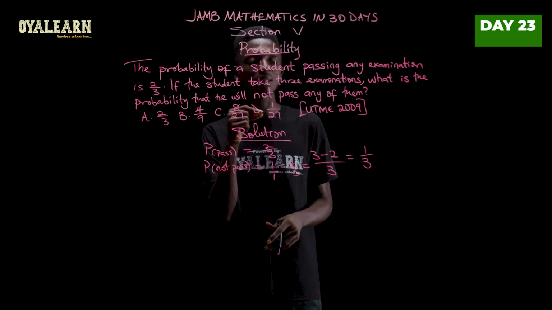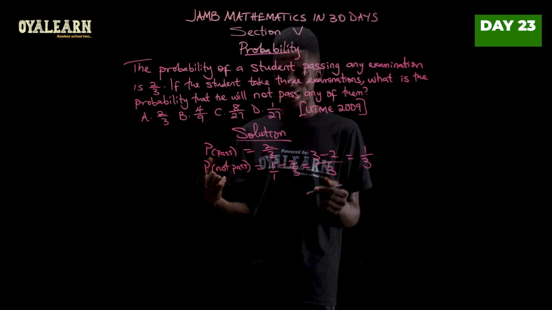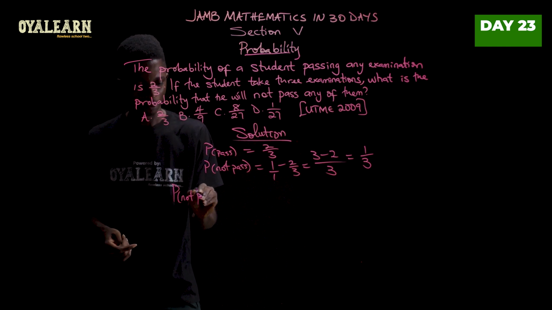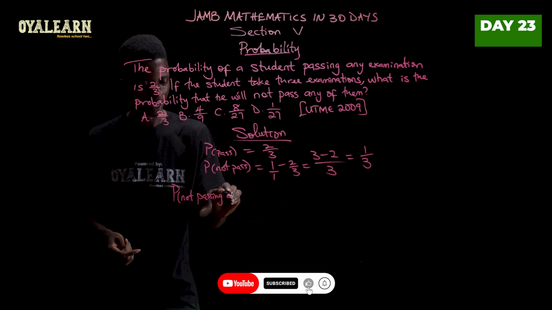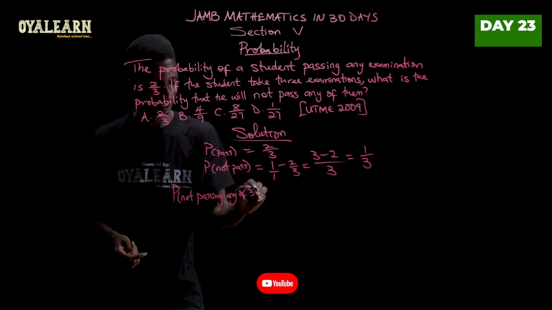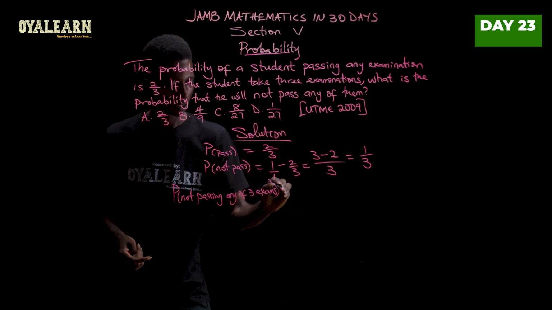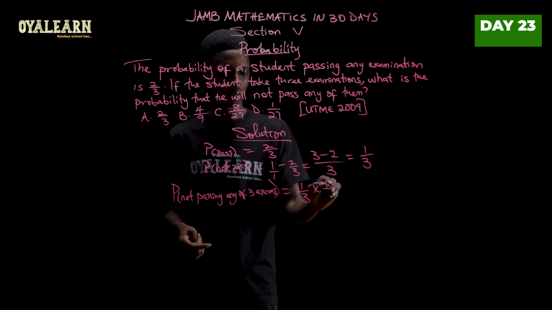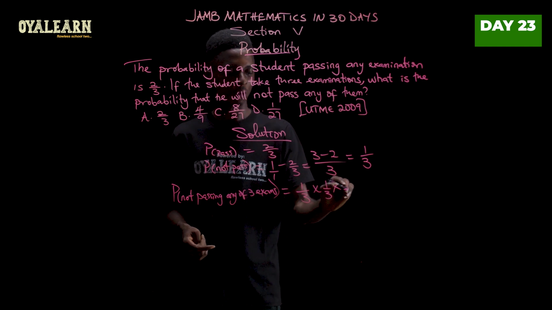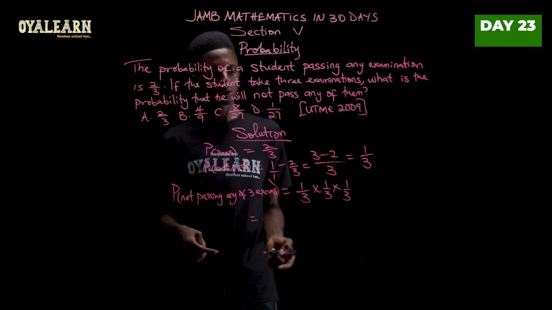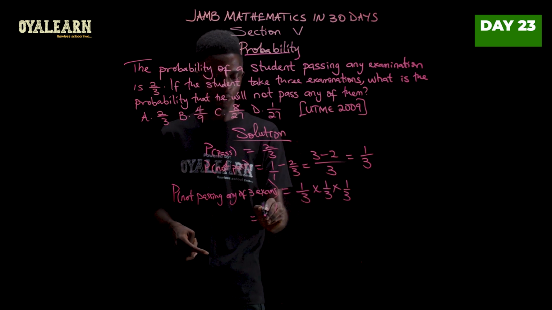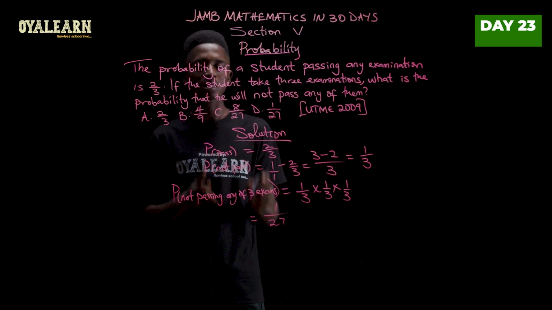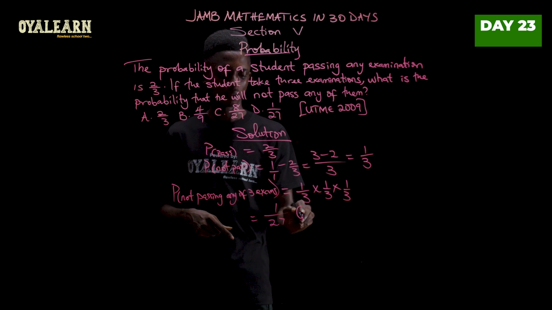But the question is the probability I will not pass any of the 3 exams. So we go on to say probability of not passing any of 3 exams. Now that will be 1 over 3 for the first one, multiplied by 1 over 3 for the second, multiplied by 1 over 3 for the third. Now this would give us 1 times 1 times 1, which is 1, over 3 times 3 times 3, which is 27. So our answer is 1 over 27.